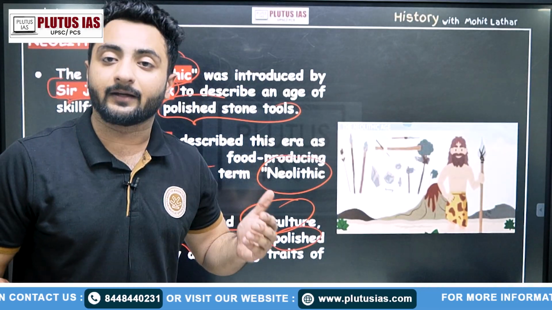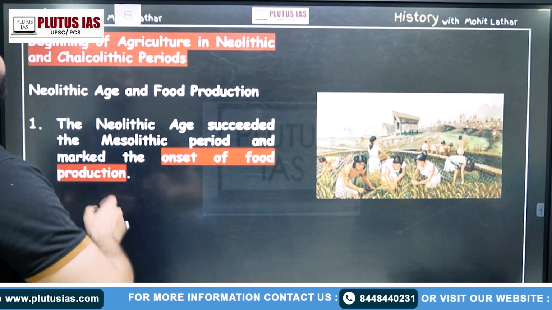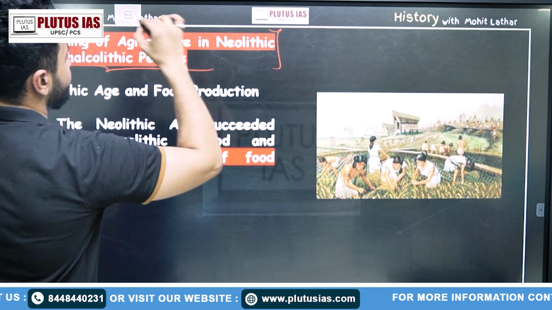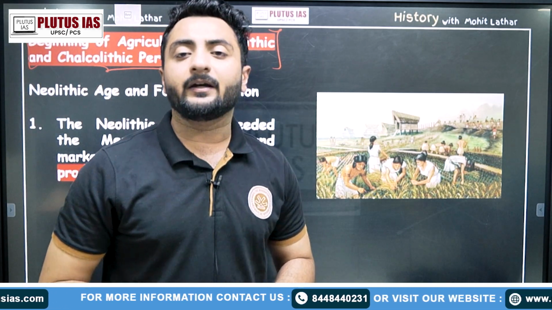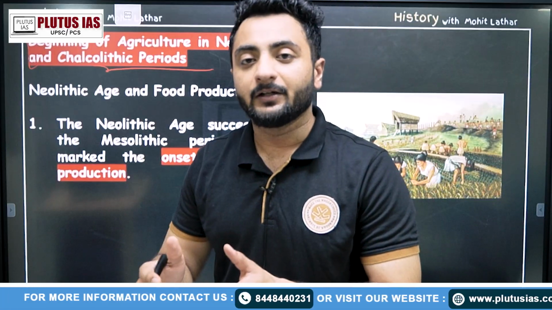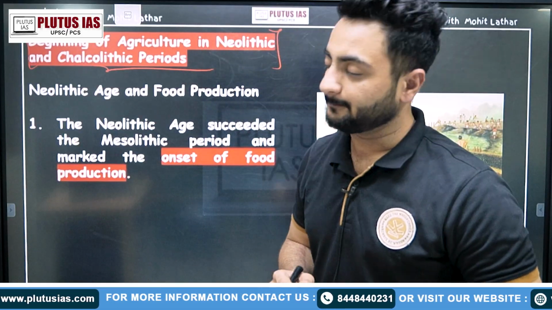Fine. So I hope you are clear with the origin of these terms and why it was known as Neolithic Revolution. We will now move forward and talk about this being the period when we see the beginning of agriculture in the Neolithic and Chalcolithic period. Chalcolithic means Chalco is copper, Lithic is stone. So copper stone age, which overlapped and also led the Neolithic age in different regions of India. So agriculture began in this period.